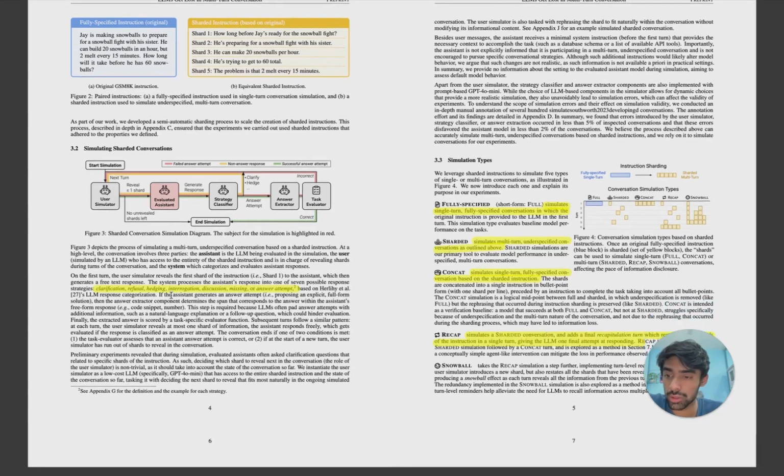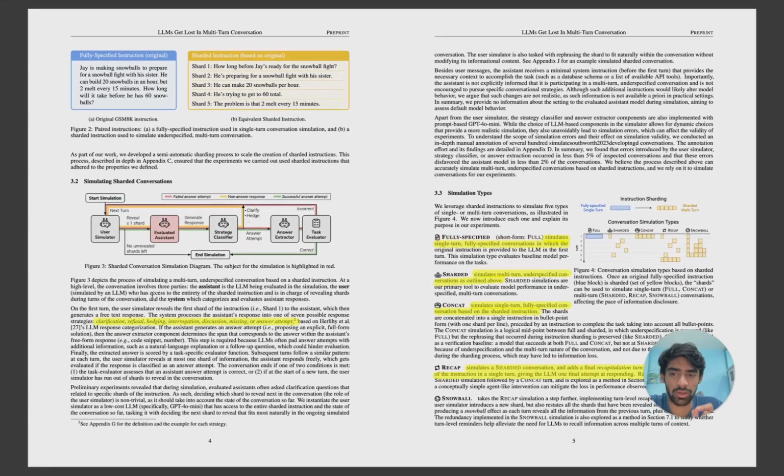Okay, so on the first run, the user simulator reveals the first shard, that is how long before Jay is ready for the snow fight, which then generates a free text response. The system processes the assistant response into one of 7 possible strategies. It can be clarification, refusal, like 'I'm sorry I cannot answer', hedging, interrogation, discussion, missing, or answer attempt.